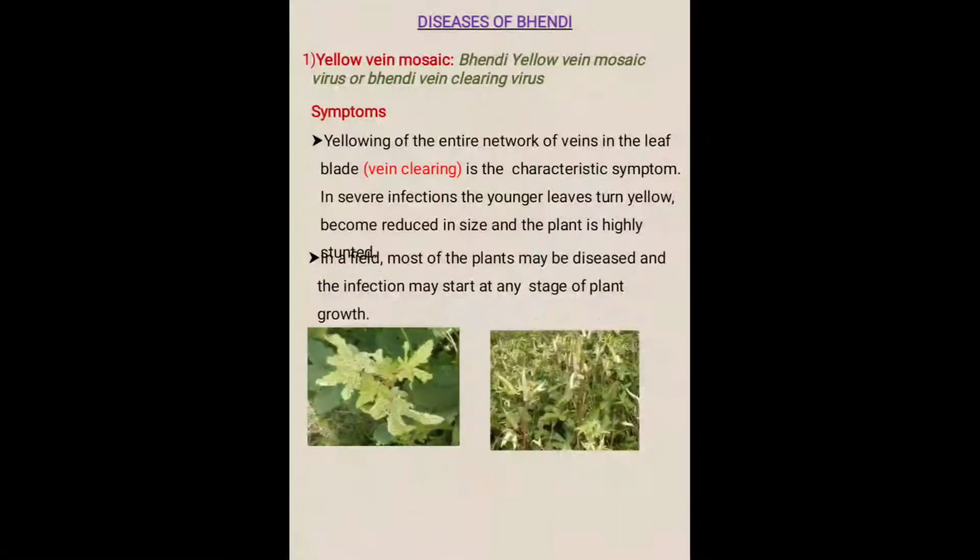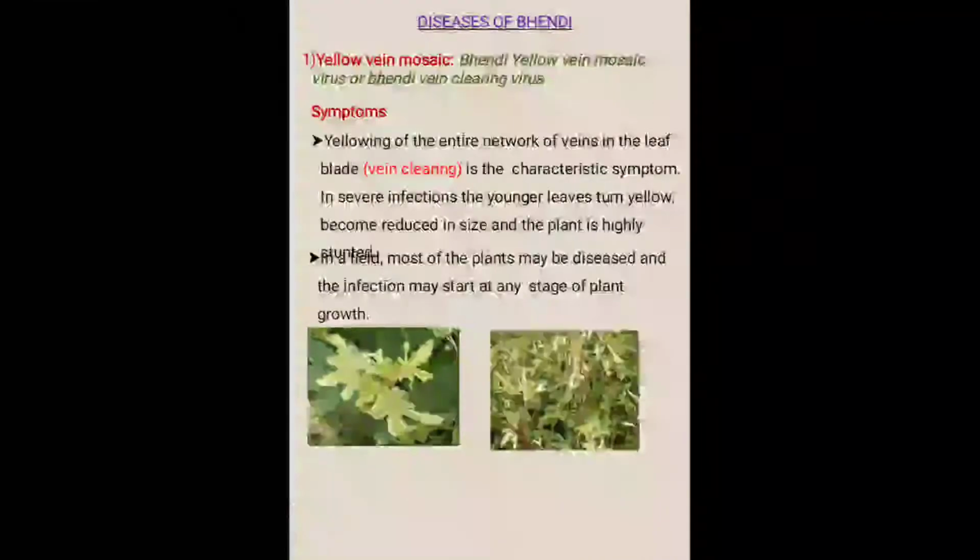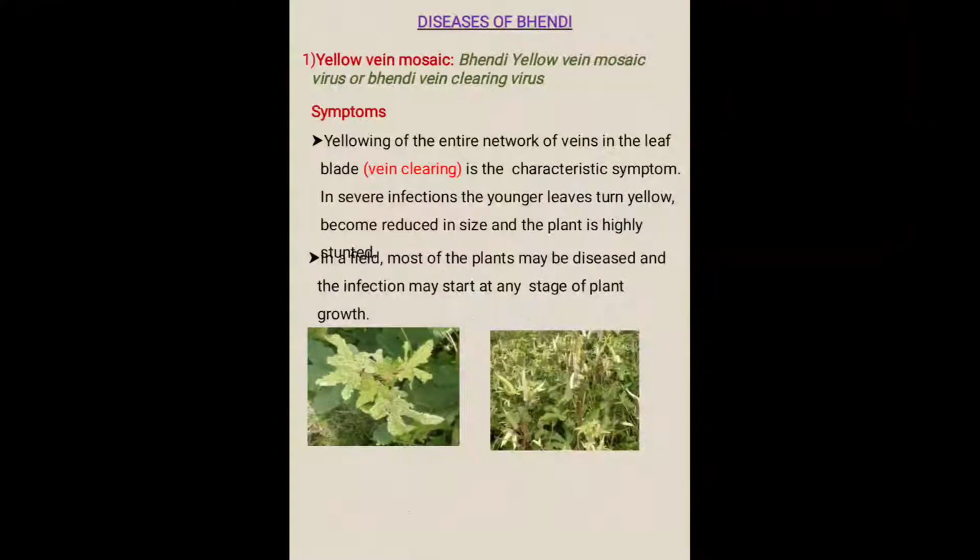The loss of green color from the venal area is called vein clearing. In severe infections, the younger leaves turn yellow, become reduced in size and the plant is highly stunted. Means there is no further growth of the plant if the incidence is in severe form.